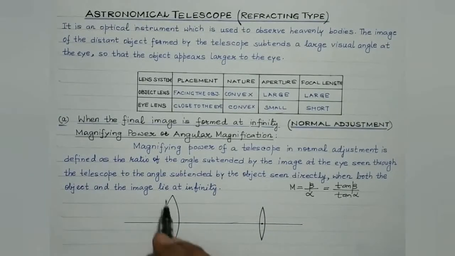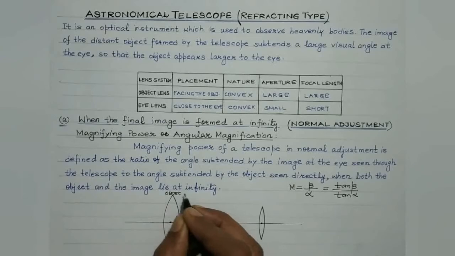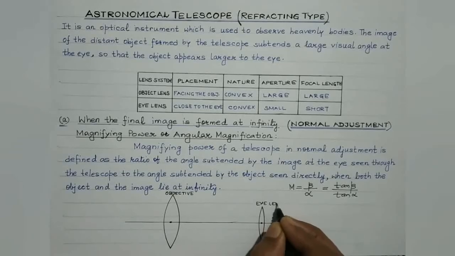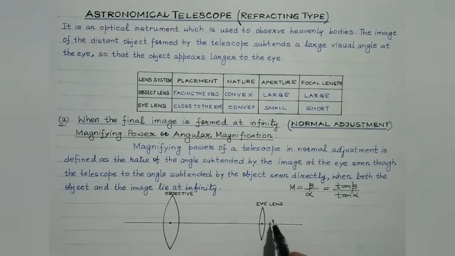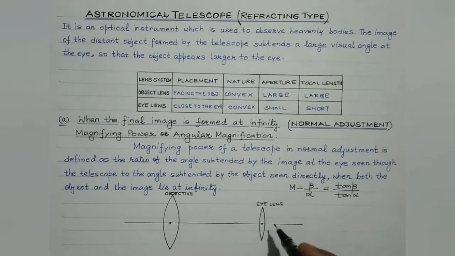Now let us concentrate on the main construction of an astronomical telescope, right? So as I've stated, it consists of a two lens system. This is the objective or the object lens, and this is the eye lens. Now both are of converging nature. The object lens is of large aperture and it should have large focal length, while the eye lens, which is close to the eye, is also of converging nature, but its aperture should be small and it should have short focal length, right?